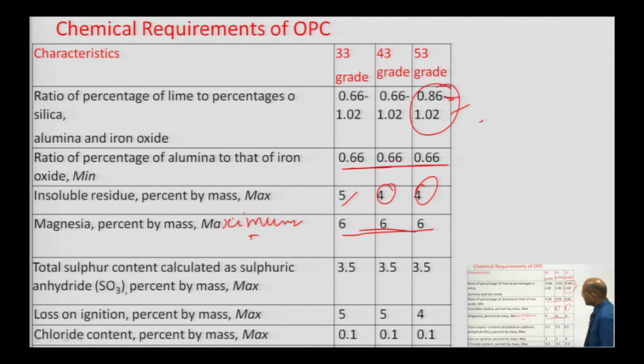Total sulfur content calculated as sulfuric anhydride should not be more than 3.5%. Loss on ignition maximum value is 5%, and for 53 grade cement 4%. Chloride content percent by mass should not be more than 0.1. You can get these from the various IS codes.